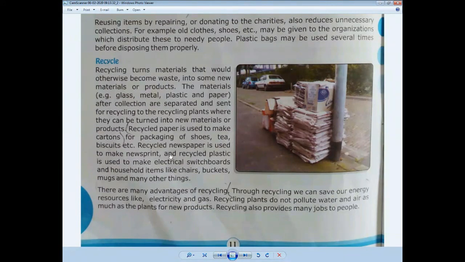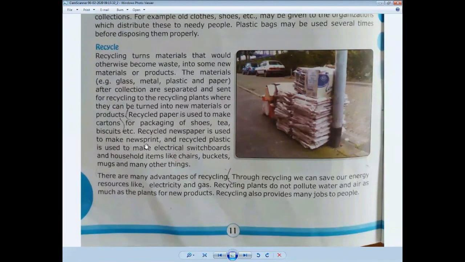Recycled paper is used to make curtains. We can use different types of used papers for packaging of shoes, tea biscuits, etc. Recycled newspaper is used to make newsprint. I have lots of examples in that manner. We read different newspapers and throw them into the dustbin. That type of newspaper we can recycle in our homes.